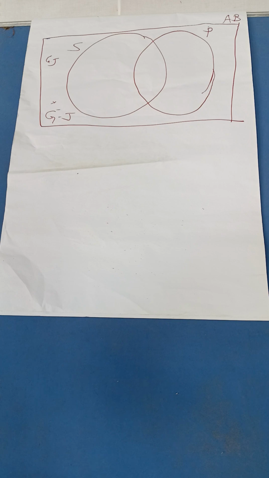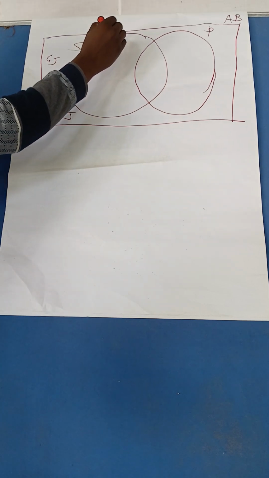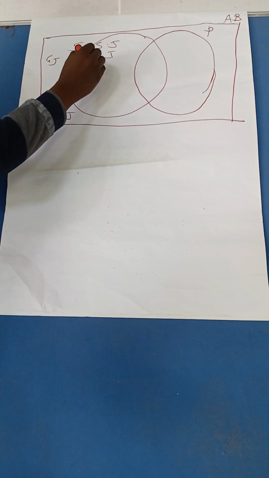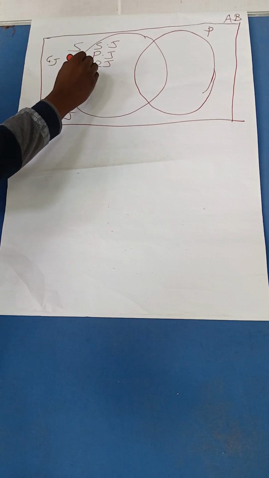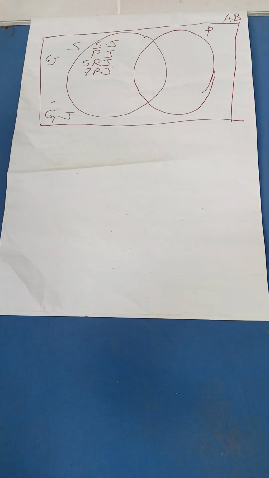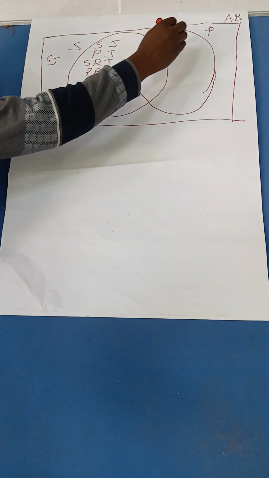Now, in the first circle, we have subsidiary books. We'll have their sales journal, their purchases journal, sales return journal, purchases return journal. That is one. Then here, I will have ledgers.